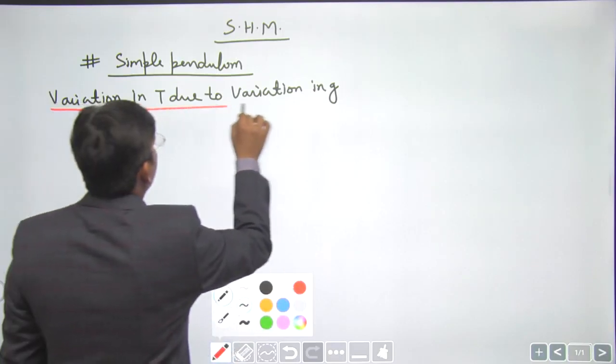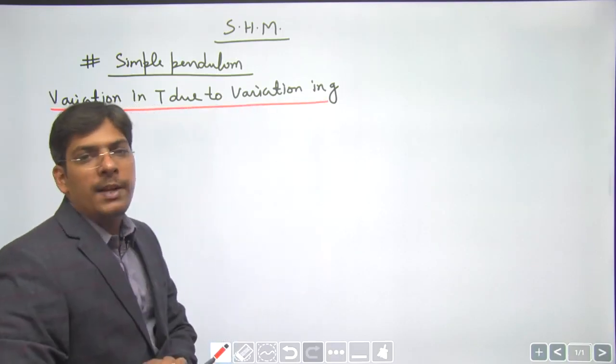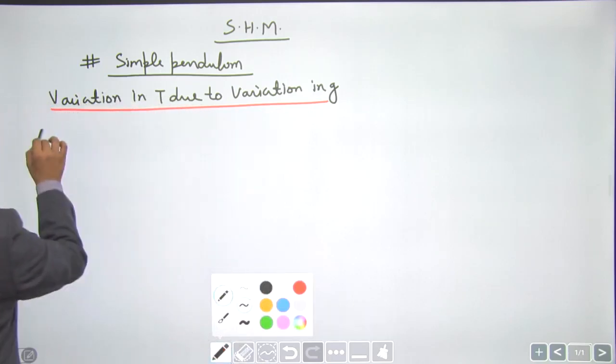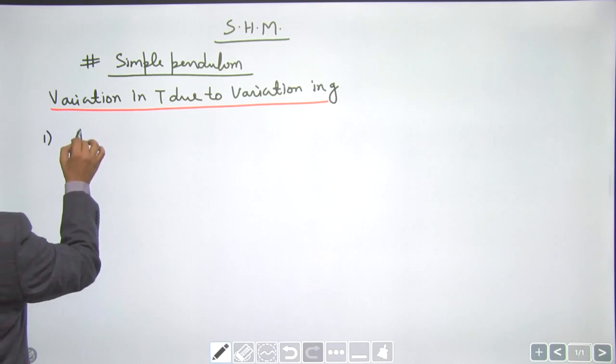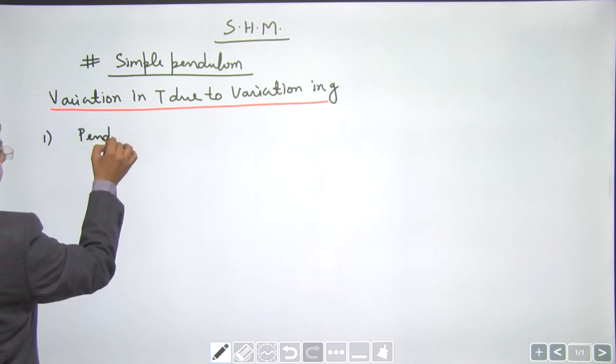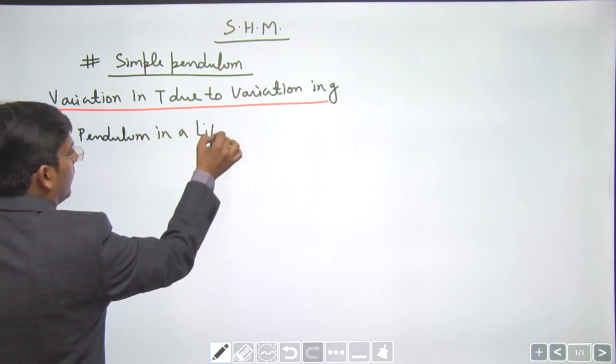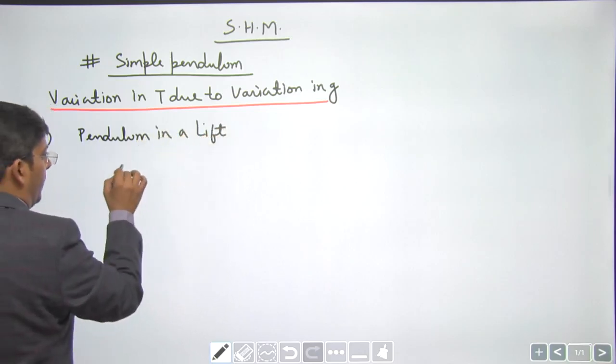How can we apparently change the value of acceleration due to gravity for a pendulum? Apparently, okay. So one case may be a pendulum inside a lift, right dear students? We have a pendulum in a lift.